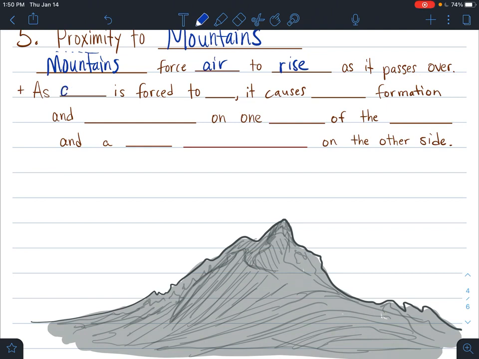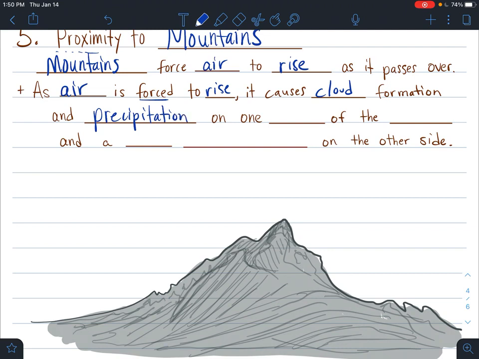As air is forced to rise, it causes there to be more clouds. That's because this air is warm down here, and as it rises up, it gets cold, and when it gets cold, it starts to form clouds. So not only is there cloud formation, but there's also going to be precipitation.